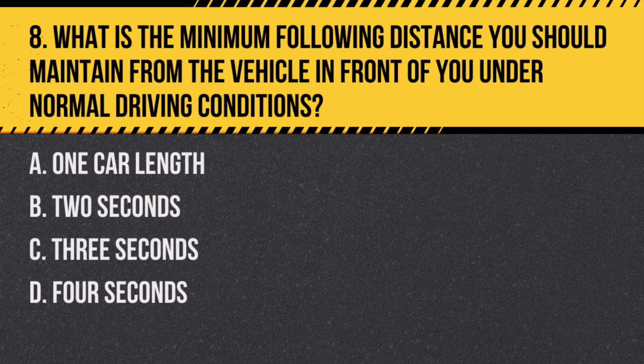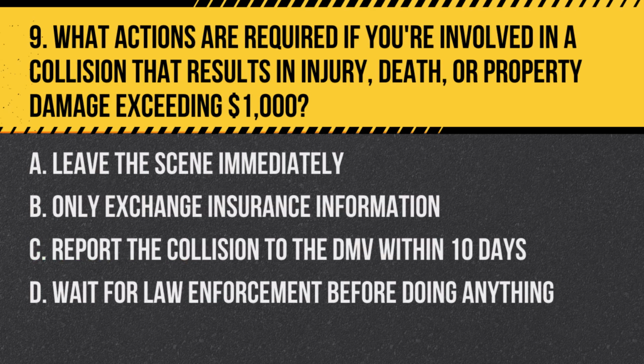Question 8. What is the minimum following distance you should maintain from the vehicle in front of you under normal driving conditions? A. 1 car length. B. 2 seconds. C. 3 seconds. D. 4 seconds. Answer: C. 3 seconds. Maintaining a minimum 3-second following distance from the vehicle ahead is recommended under normal driving conditions for safety.